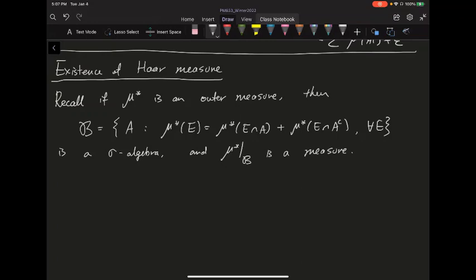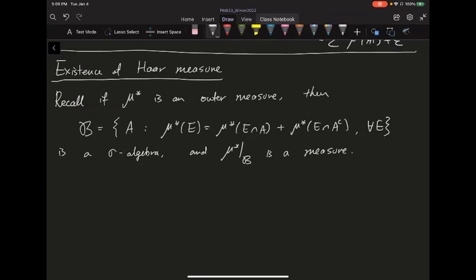Suppose we have an outer measure, then we can always look at the Carathéodory measurable sets, basically all those A where if you evaluate the outer measure on any E, then you can break it into E intersect A and E intersect A complement. Turns out all these measurable sets, in the sense of Carathéodory, form a sigma algebra. And moreover, if you restrict your outer measure to the sigma algebra, then you actually get a measure. That's how we actually construct the Lebesgue measure: you do the Lebesgue outer measure and so on.